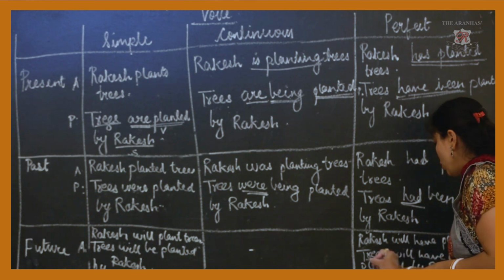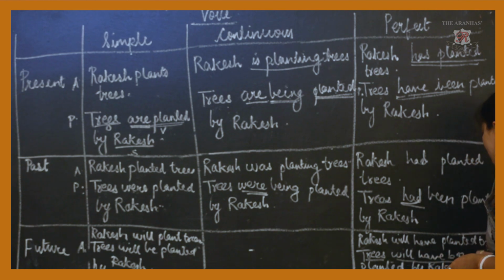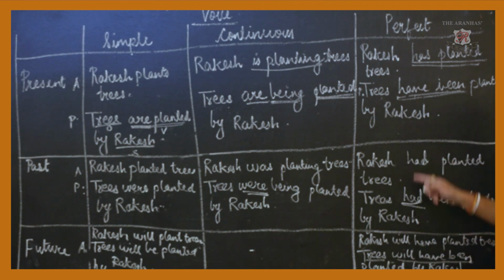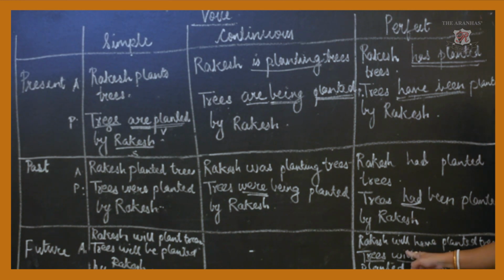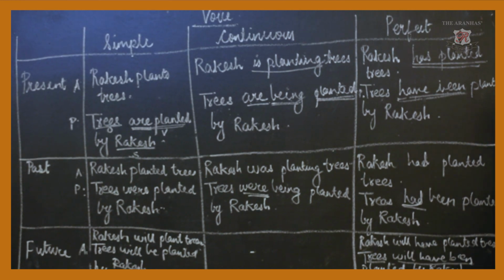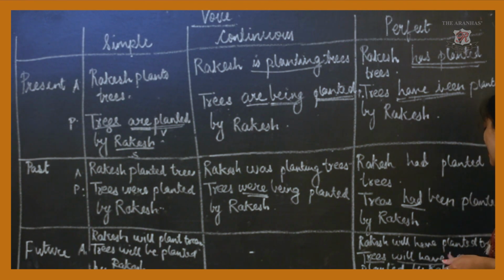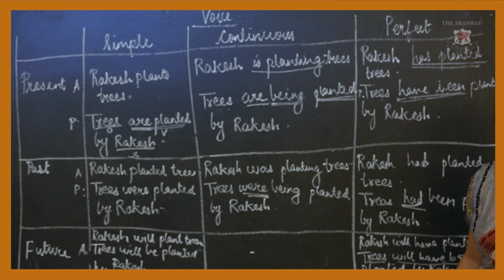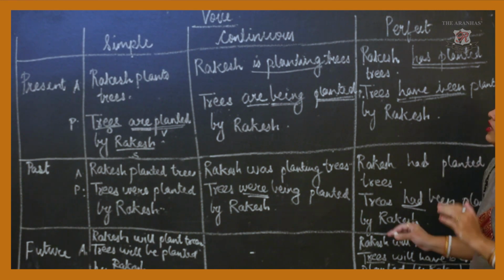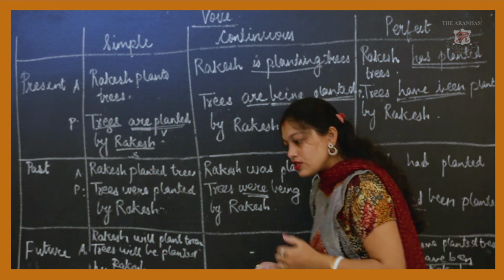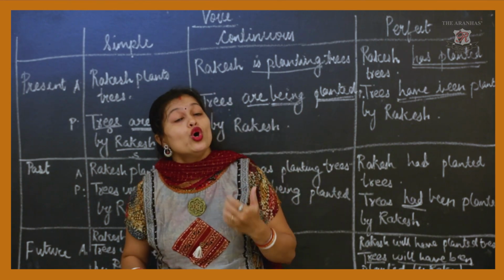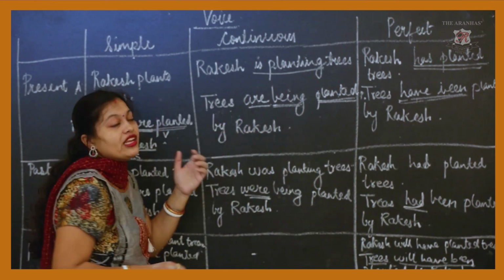This is the structure: your object, then will have been planted. Now see, here it is have been planted like that. Since it is future tense, we will add the word will, since we have to denote that it will happen in the future. So trees will have been planted by Rakesh. Okay, so these are the structures of sentences converting from active voice to passive voice in different tense forms.